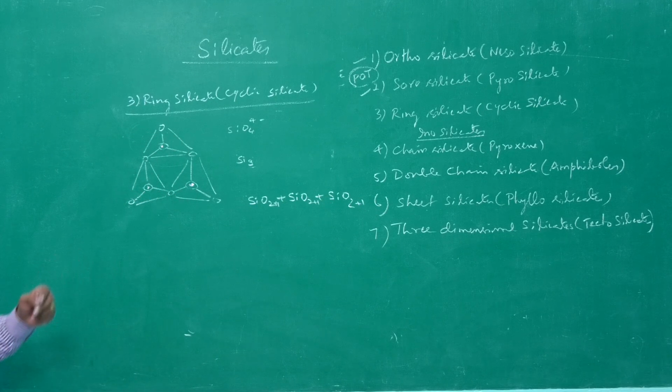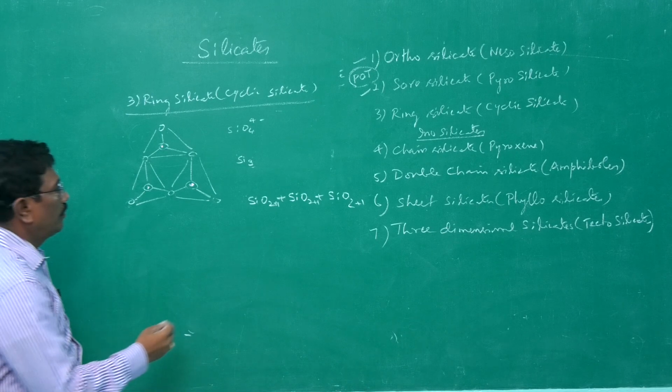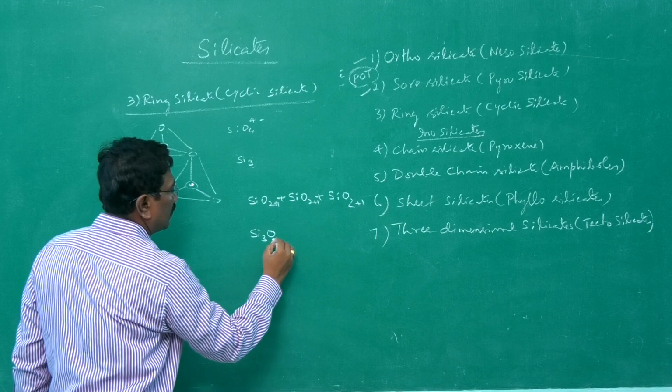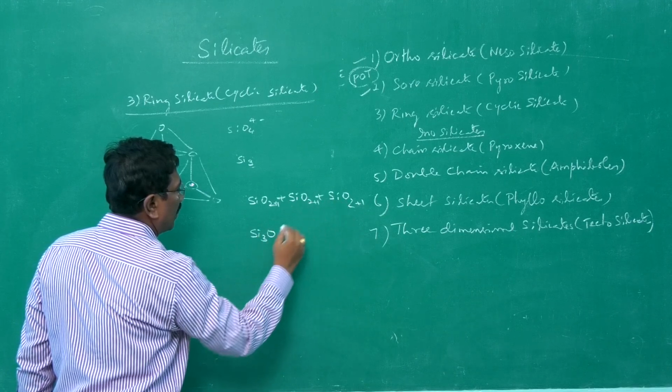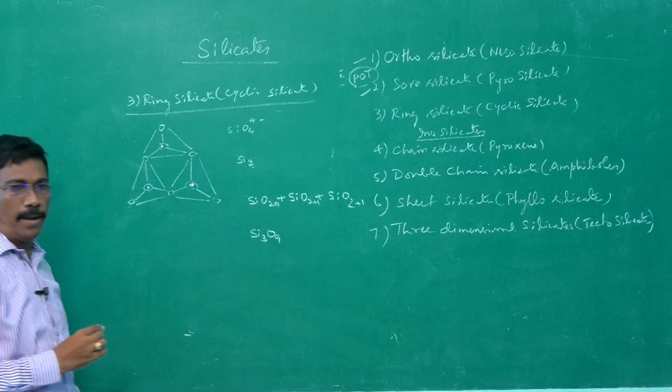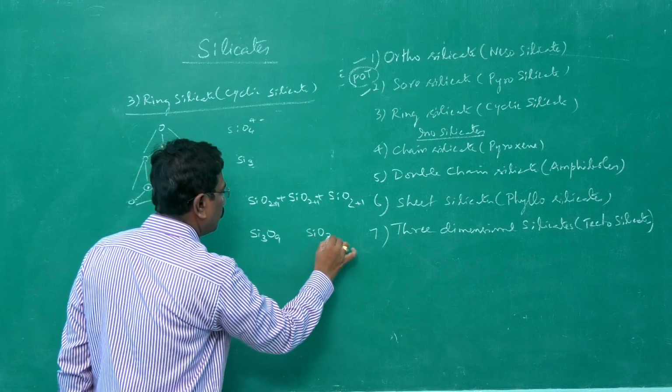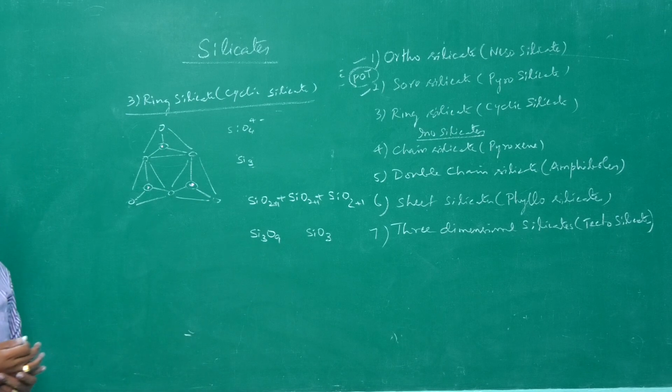So, if we make like this, you will be getting Si3O, 3 plus 3 plus 3, 9. Si3O9, which on simplification is SiO3. Now, what about charge?